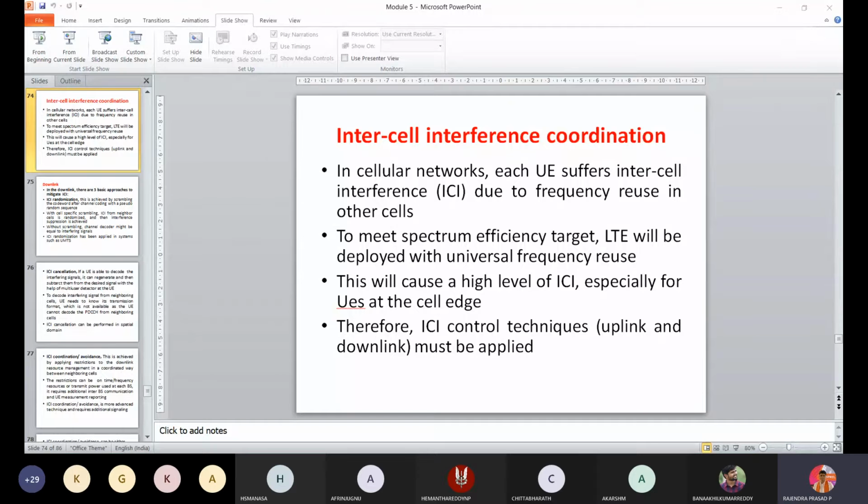Earlier we were using it only for certain durations of time. When I wanted to send a mail, I would turn mobile data on and then transmit. Now, once I turn it on in the morning, it will stay on till night. Why? Because all my data transmission I am going to do this way. So earlier this static fractional frequency reuse, or FFR, was used, but now it has been removed. Now it is not there.